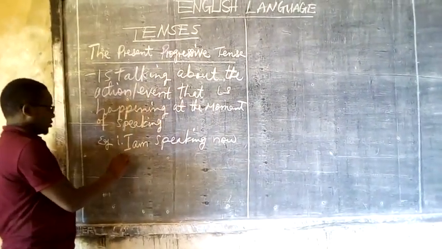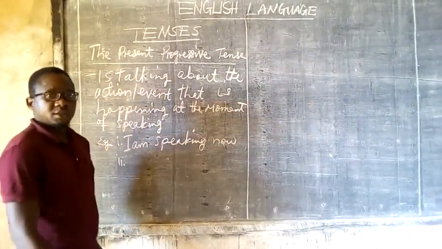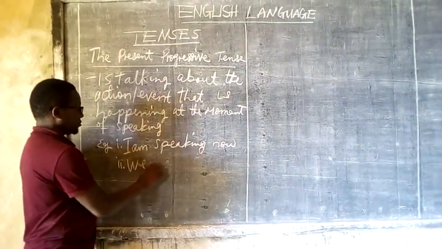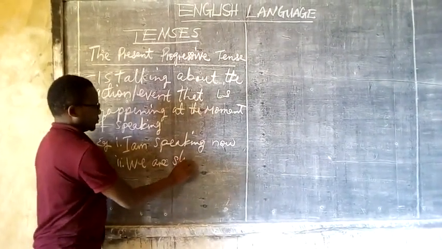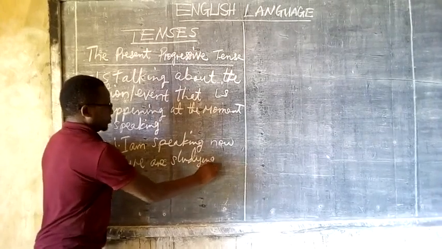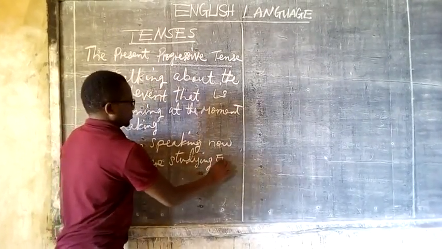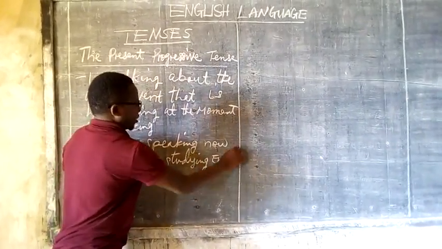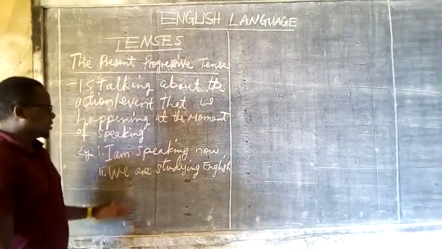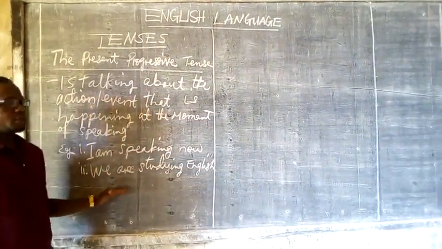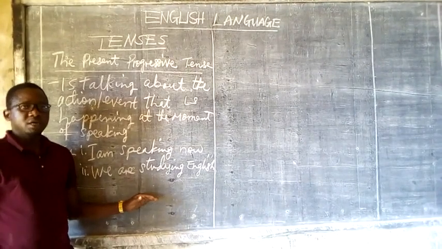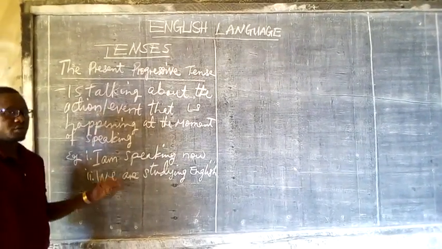Example 2, I can say we are studying English. That is, the action or event is happening now, at the moment of speaking.